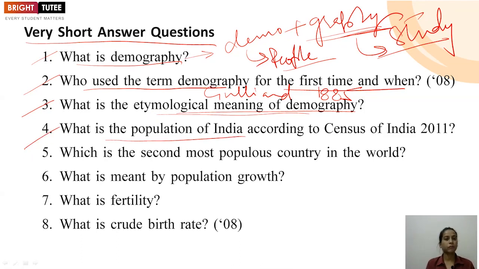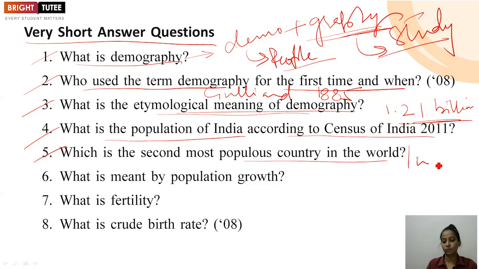Next, what is the population of India according to the census of 2011? Here you have to keep a check on data. You should remember that according to that census, around 1.21 billion was the population of India in 2011. Then, what is the second most populous country in the world? The first one is China, so the second most is going to be India.